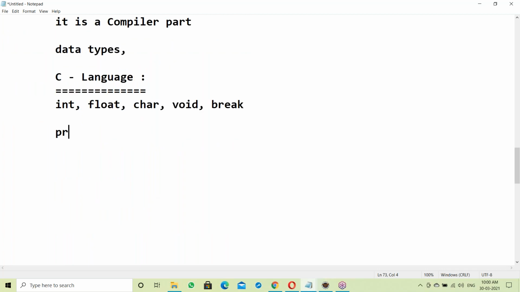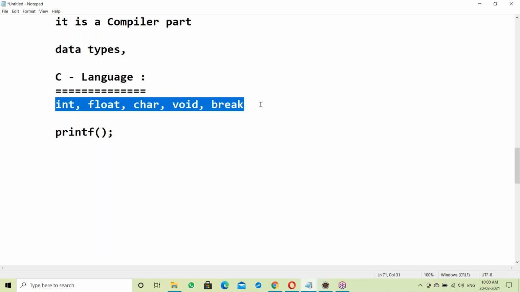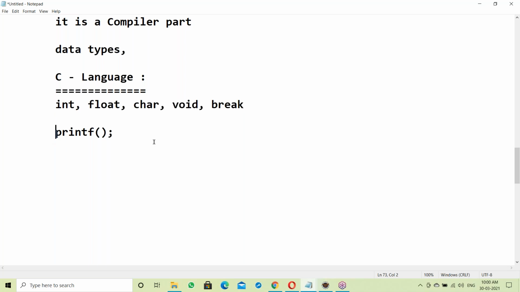Suppose in C language we use printf. Is it part of the compiler? If we use the int keyword, the compiler can identify it automatically. The same for float; keywords are identified by the compiler automatically because they are part of the compiler. When using printf, the compiler shows an error message.